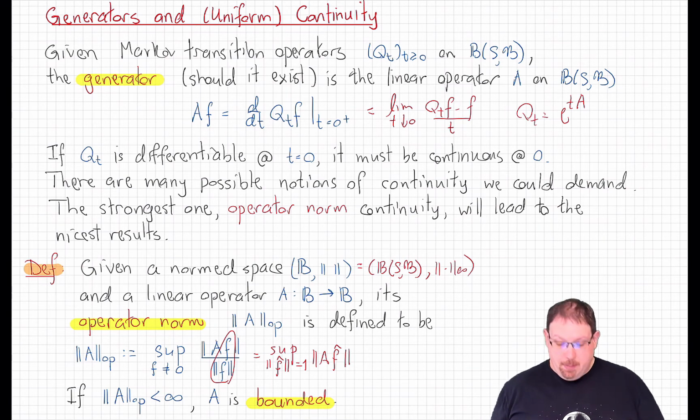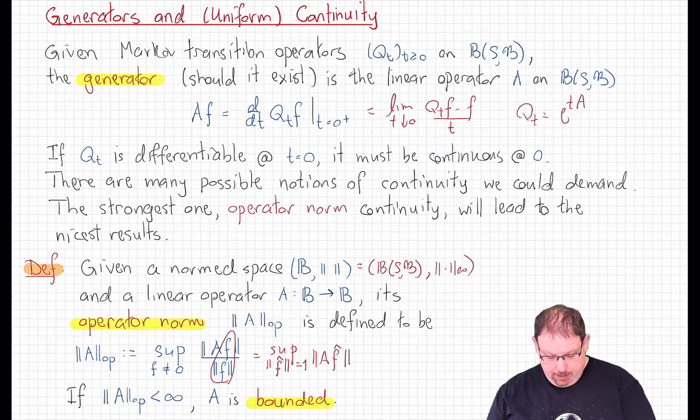Now, it's perfectly possible for this ratio to have no upper bound as we consider all possible functions of norm 1. And so we would say such an operator is unbounded. If, on the other hand, this ratio has a finite supremum, then we call the operator bounded, and this is its operator norm.